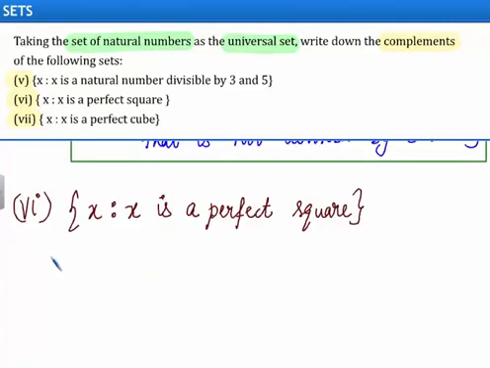In the next part of the problem, we are given the set of x such that x is a perfect square.